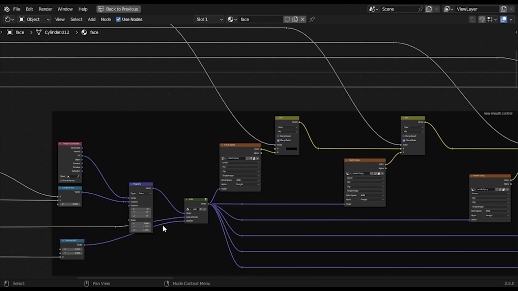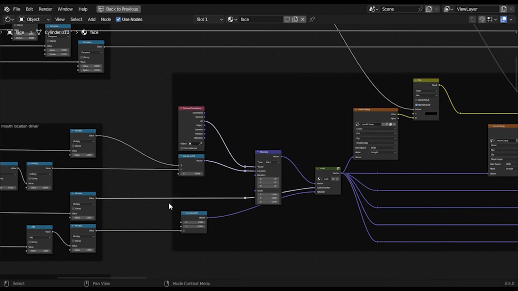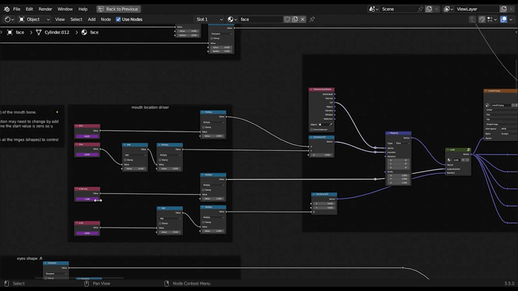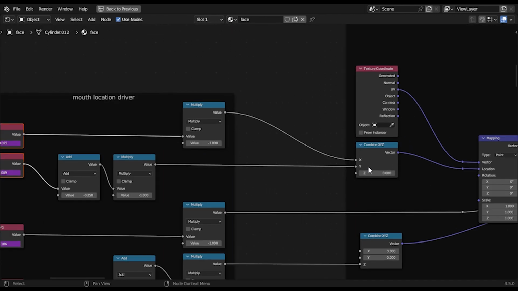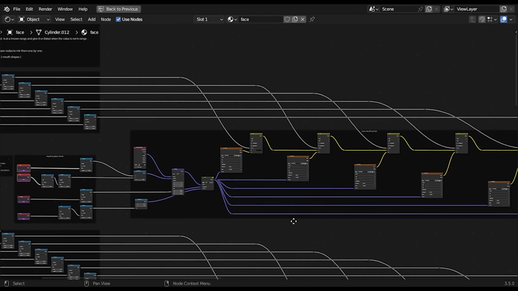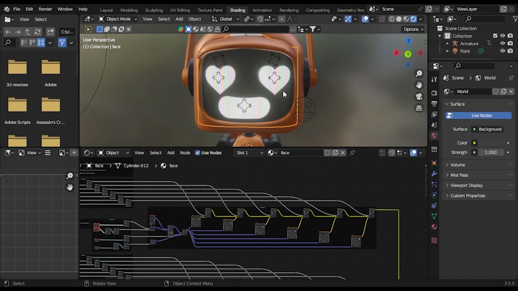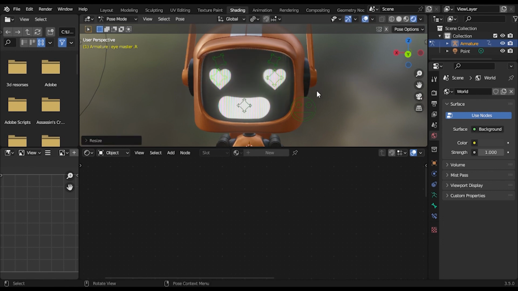And to control the location, rotation, and scale of your images, you just use 3 drivers, or 4 in this case. 1 and 2 to control the location on the X and Y of your image, 1 for the scale, and 1 for the rotation. After you do that, you get a functioning face rig that you can use to rig your characters. And today we're going to go over how you can make it.